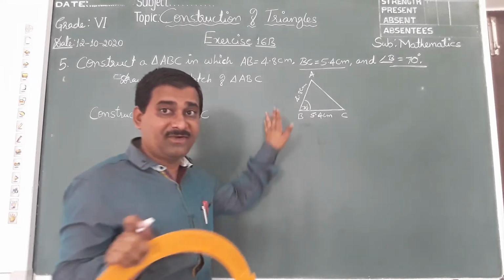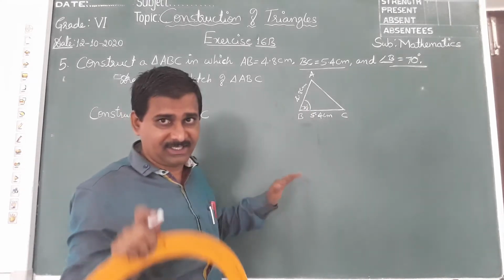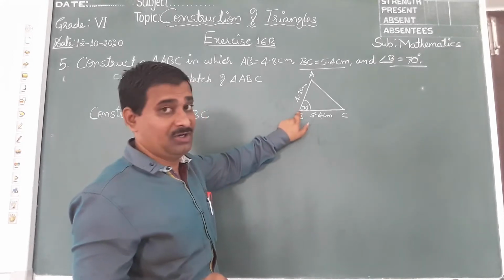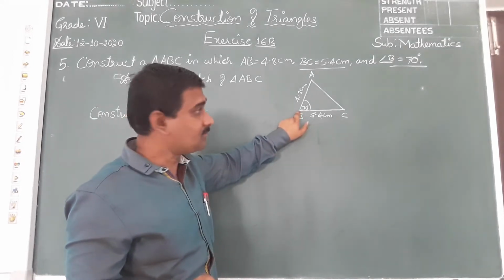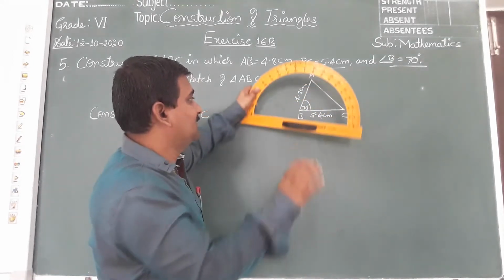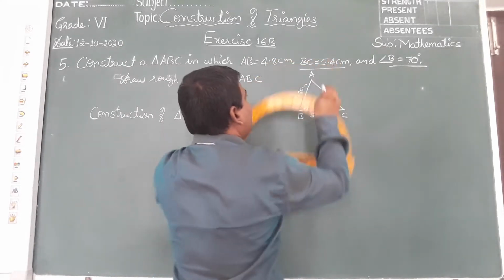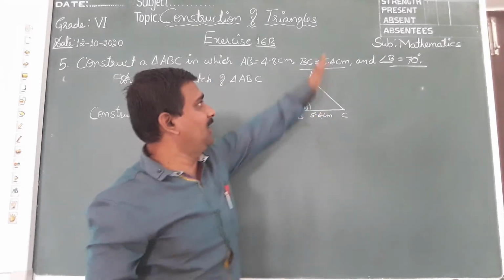This is actually a rough diagram. When I am constructing, I will tell you how to do this. This protractor should be kept on B. And where you get 70 degree, there you should mark and draw a big line.